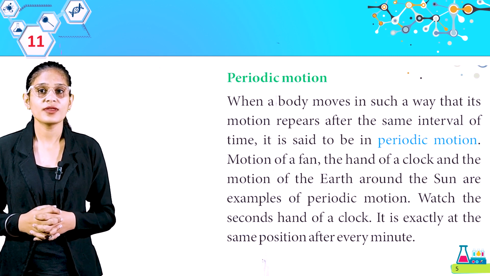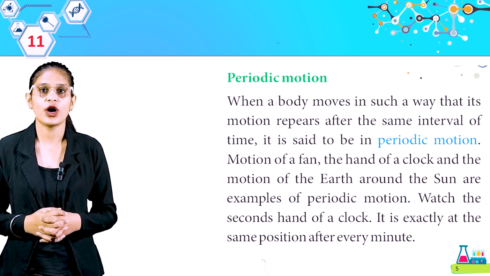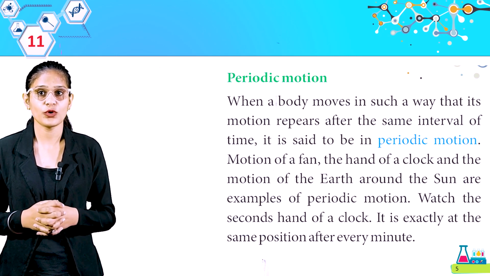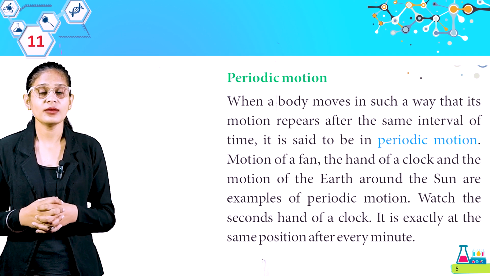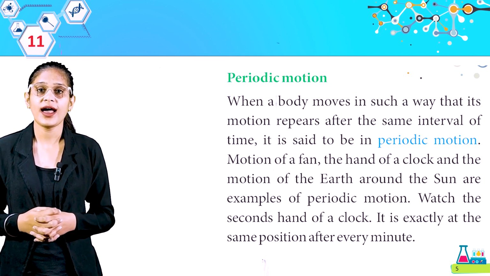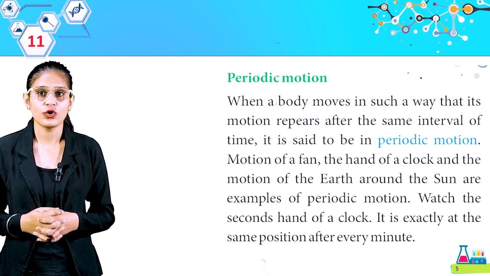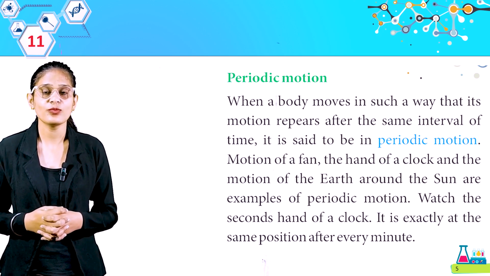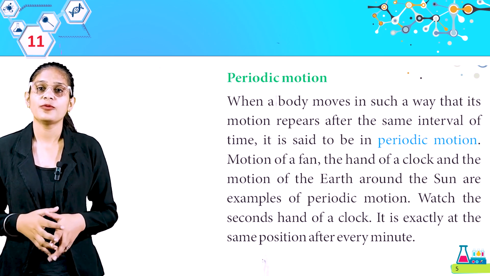When a body moves in such a way that its motion repeats after the same interval of time, it is said to be in periodic motion. Motion of a fan, the hand of a clock, and the motion of the earth around the sun are examples of periodic motion. Watch the second hand of a clock. It is exactly at the same position after every minute. So students, these are some examples of periodic motion.